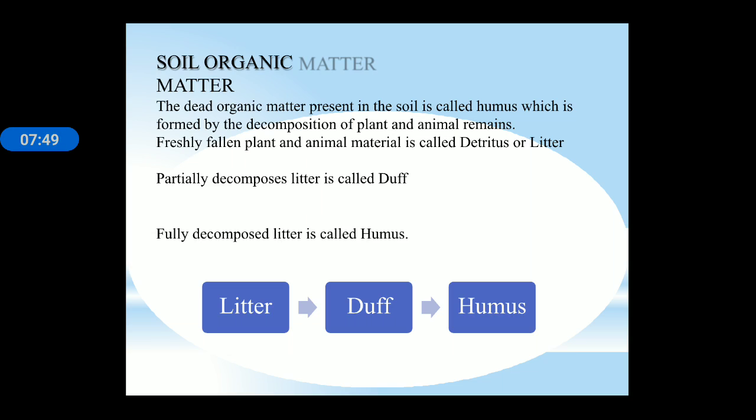Now soil organic matter. The dead organic matter present in the soil is called humus, which is formed by decomposition of plant and animal remains. Freshly fallen plant and animal material is called detritus or litter. Partially decomposed litter is called duff, and fully decomposed litter is known as humus. So the dead organic matter present in the soil is known as humus, and freshly fallen is known as litter.